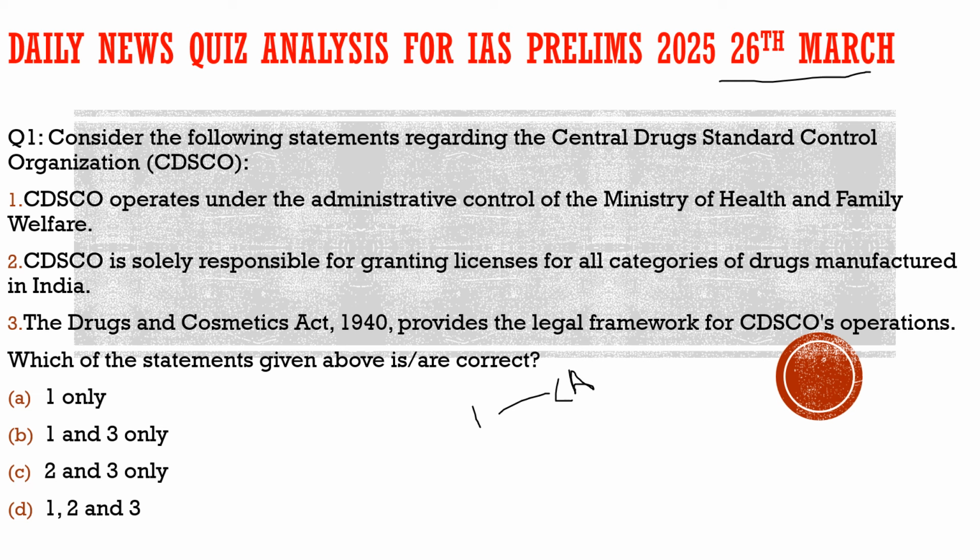What we are going to do here: we'll take up the most important articles from the newspapers, we'll try to discuss them, and break them down into the simplest language possible. Finally, we'll derive the possible prelims question from that topic, so that it will give you the idea which part of the newspaper is important for you, what should be your approach when you are reading these news articles, and how exactly a question can be asked with respect to these topics in the prelims exam. This is in a nutshell what we are going to do in the first phase, and trust me, most of the questions would revolve around this phase only.